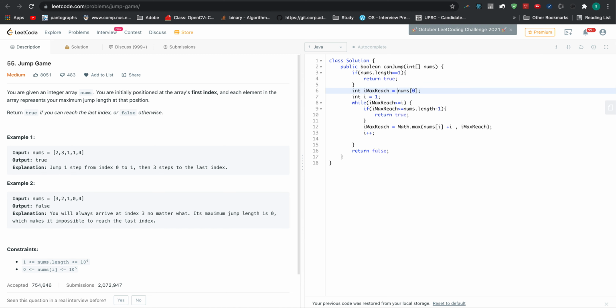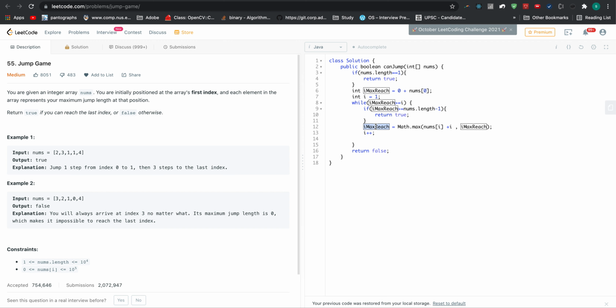Ideally it is 0 plus nums[0] if we go by the logic. I've initialized an iterator I for iterating over all the elements that are reachable so far. Till the time my max reach is greater than or equal to I, I check first of all if I have reached the terminal most index or not. If max reach happens to be greater than or equal to nums.length minus 1, I return true.